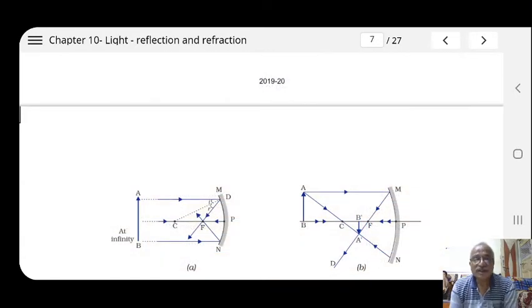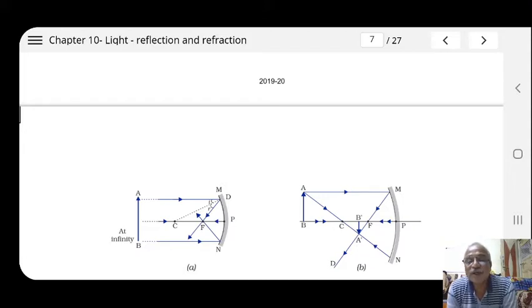These diagrams explain the formation of image after reflection through a concave mirror. Depending on the position of the object, the position and size of the image is found to be different. The first figure A represents the formation of an image of the object situated at infinity from the concave mirror. The image is formed at focus.